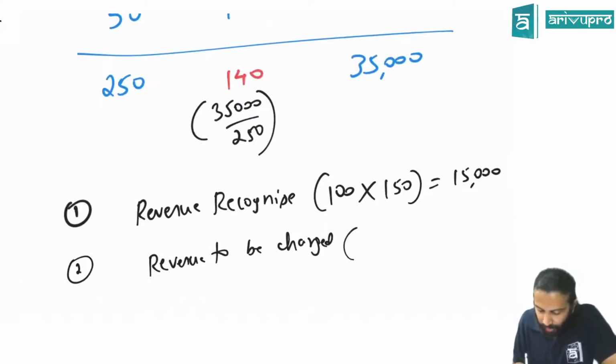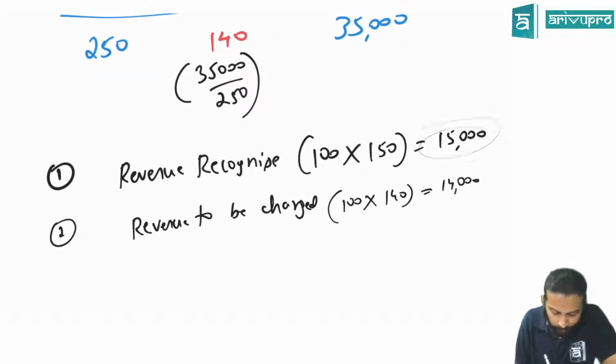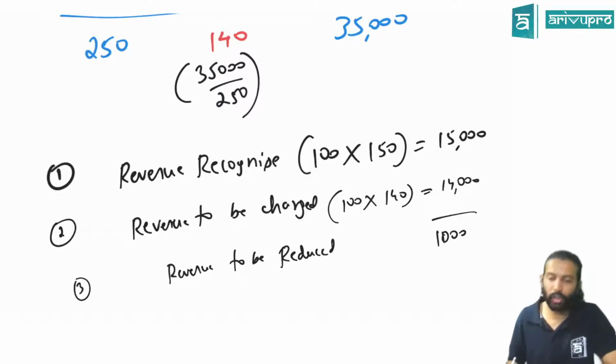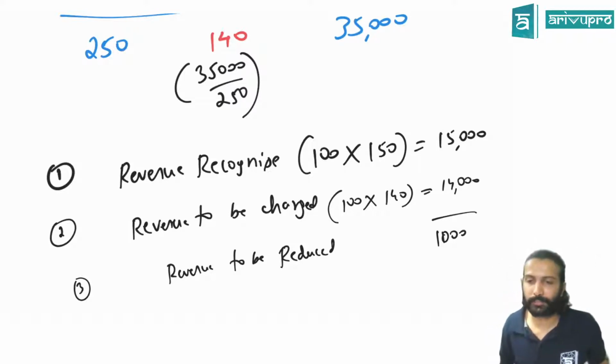That means the revenue should have been charged as 100 into 140, which is 14,000. Correct? You have already booked 15,000. There is a difference. How much is that difference? 1,000. You have to adjust your revenue. Revenue to be adjusted or reduced is 1,000 rupees. This is what we mean by cumulative catch-up accounting.